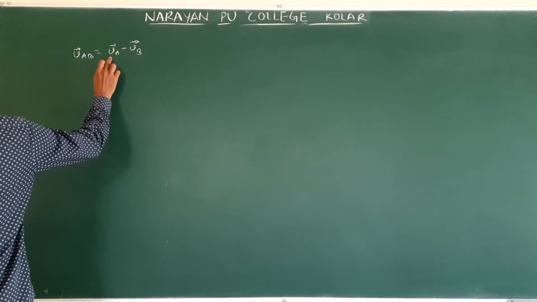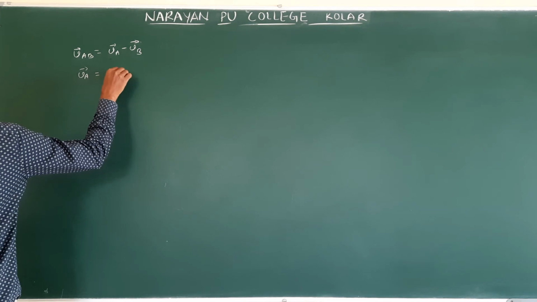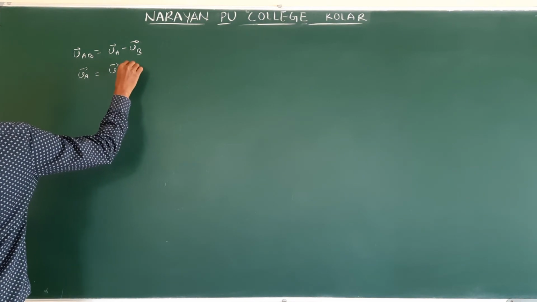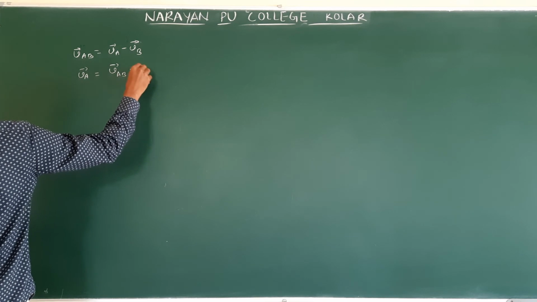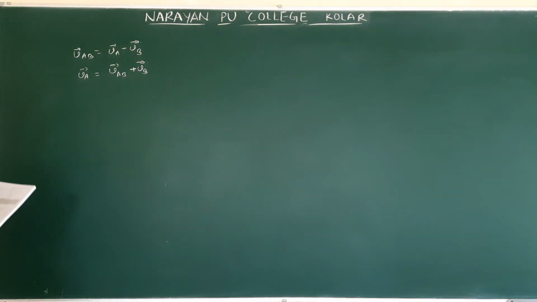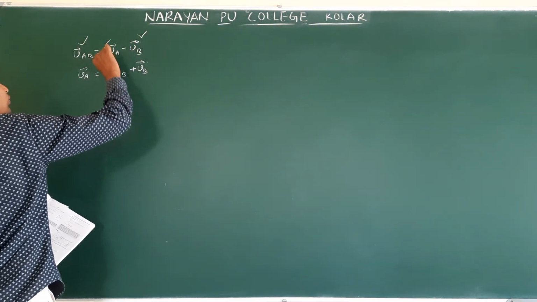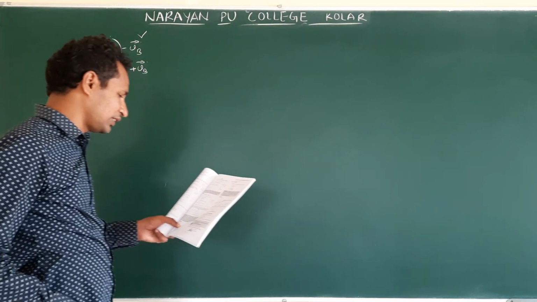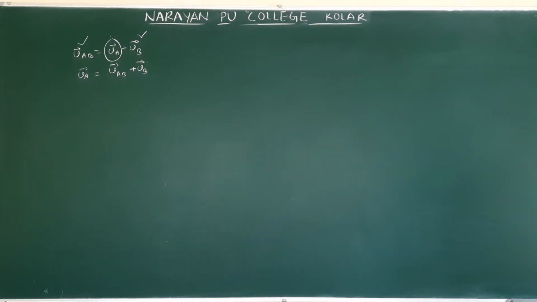Now the velocity VA, how do we find VA? If we make it the subject, this will become minus this, minus B comes to this side, it will become plus B. Okay, sometimes they will provide this and this, and they ask for VA. Clear? So they given an example problem.